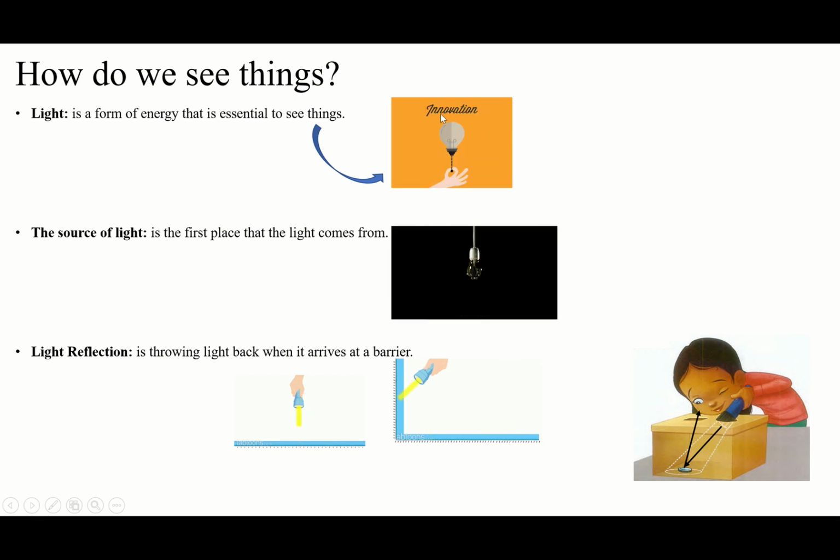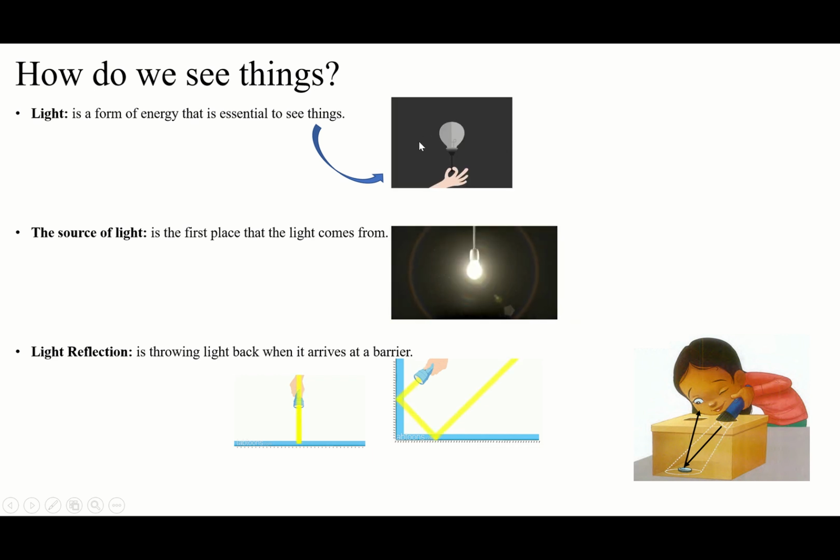If you look here, all of it is dark, right? You cannot see the colors or anything written here. Look, after turning on the light, you can see the colors and the writing here, right? It means because of the light we can see. Otherwise, we cannot see things around us without light. Every place will be dark. We need at least a little light to see things around us.